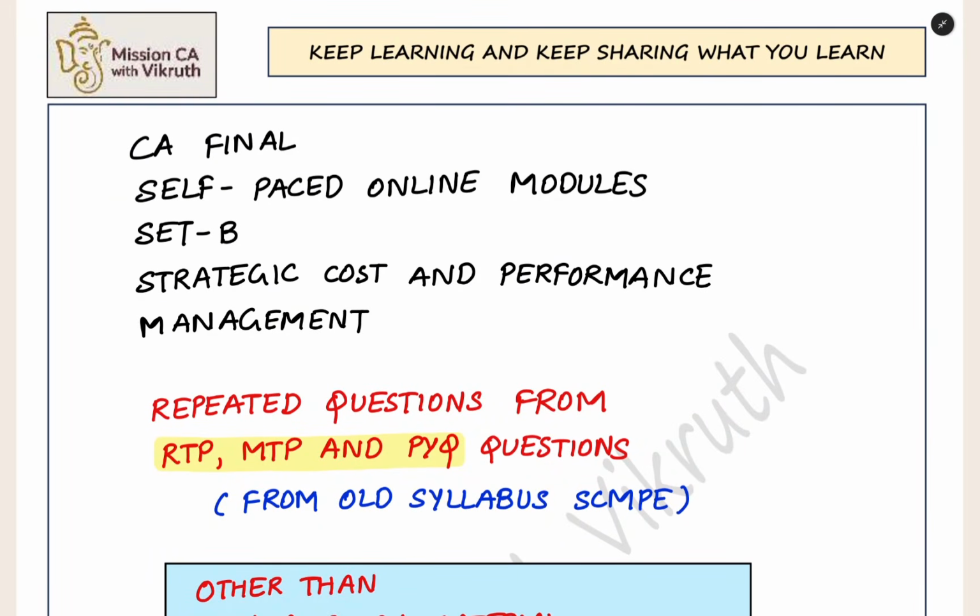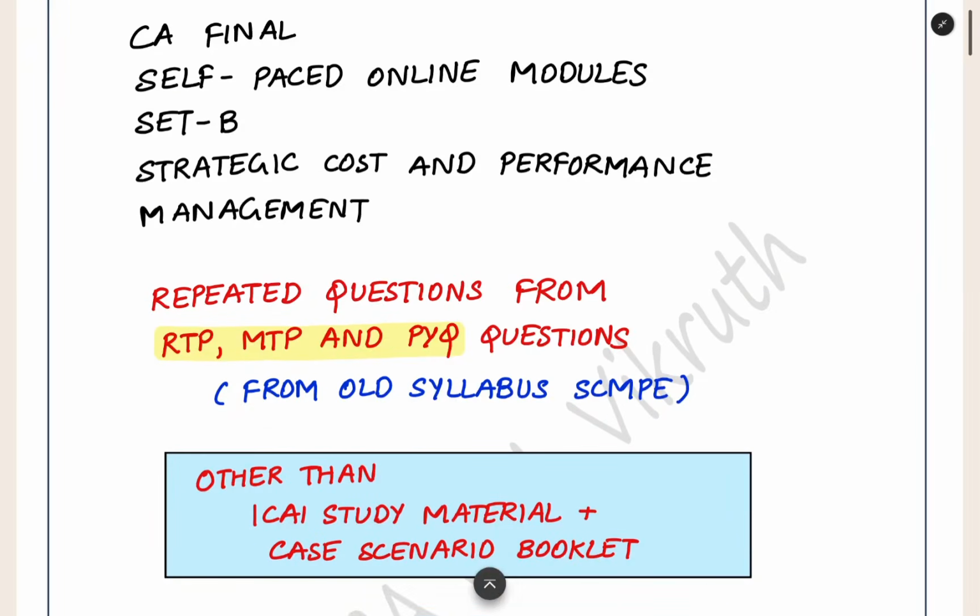This video is about CA Finals self-paced online module Set B Strategic Cost and Performance Management. In this video, we will be covering repeated questions from RTP, MTP and PYQ. For Set B exams, they are asking from other than ICAI study material and case scenario booklet also. Some questions are being repeated frequently.